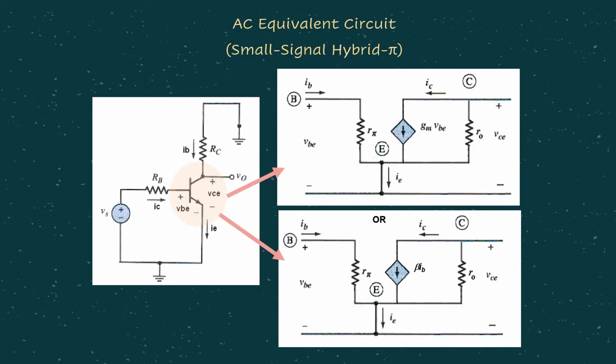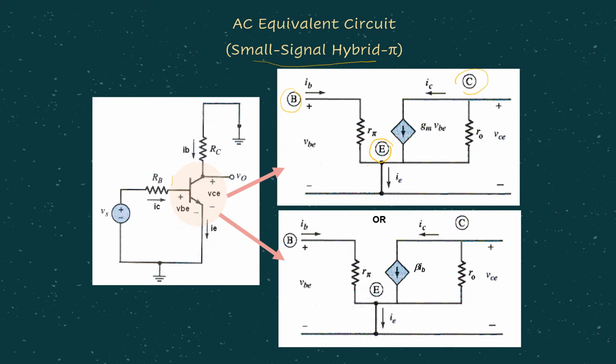Just now we know that in AC the diode is replaced with a resistor rd. But in BJT, whenever we are considering AC analysis, the BJT can be replaced with the small signal hybrid pi model like this. Okay, this is the BJT model. As you can see, BJT has three terminals: the base, emitter and collector.